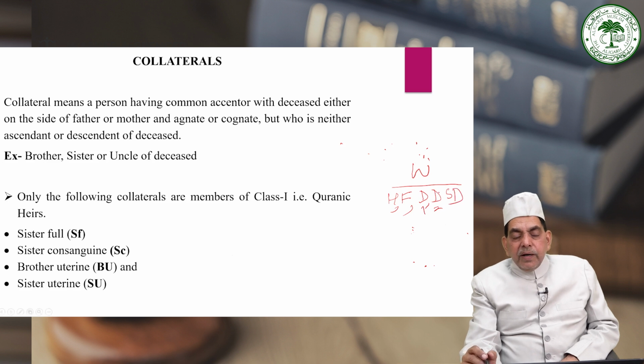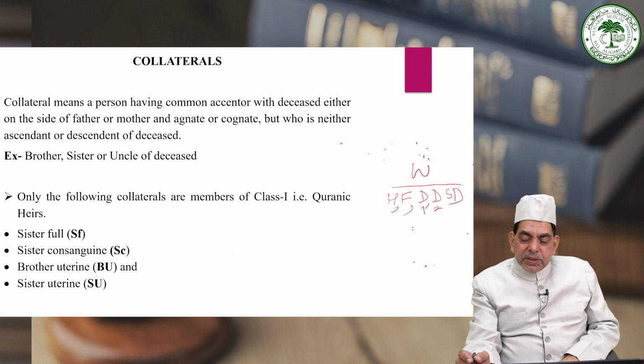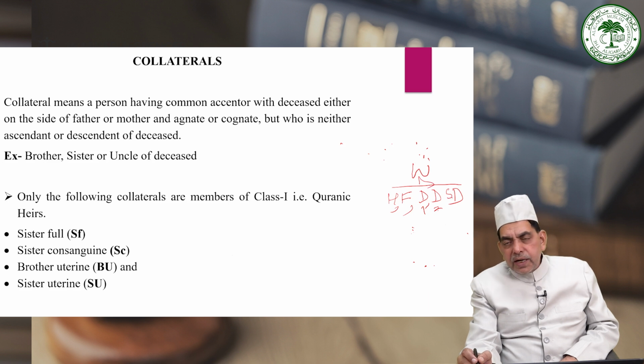Now here there is a daughter class, and from the daughter class there are three members. D1 and D2 are equally nearer to the deceased W. Both are the children of W. So far as SD is concerned, she is the grandchild of the deceased, but as a daughter she is also a member of the daughter class.